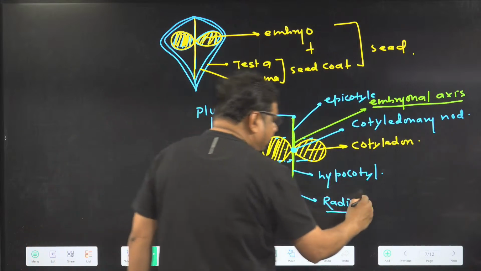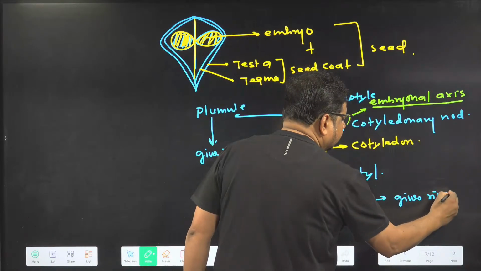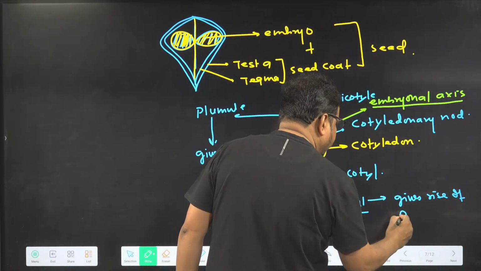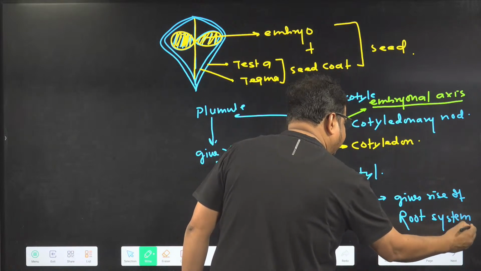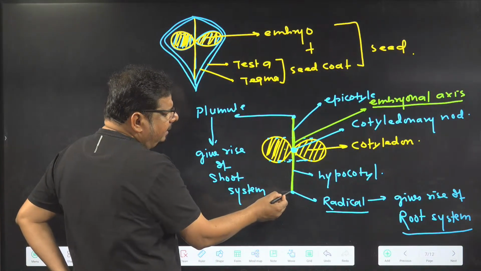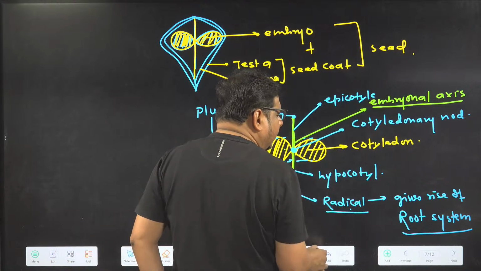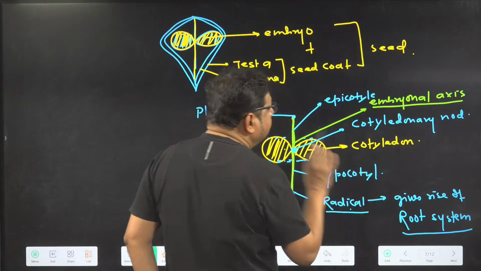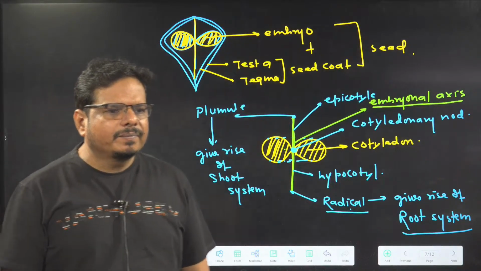And the radicle gives rise to which one? Root system. The root system which arises from the radicle is called which root? Taproot. So this is the radicle, the tip of the hypocotyl. And when the root arises from the radicle, that particular root is called the taproot system. You got this picture or not? You got this idea or not?